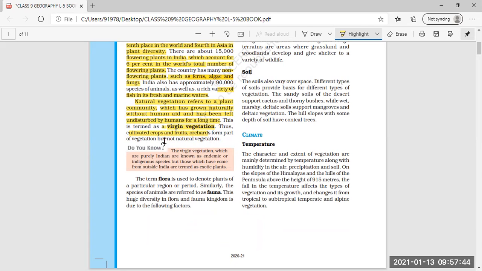That is why they come under vegetation but not under natural vegetation.